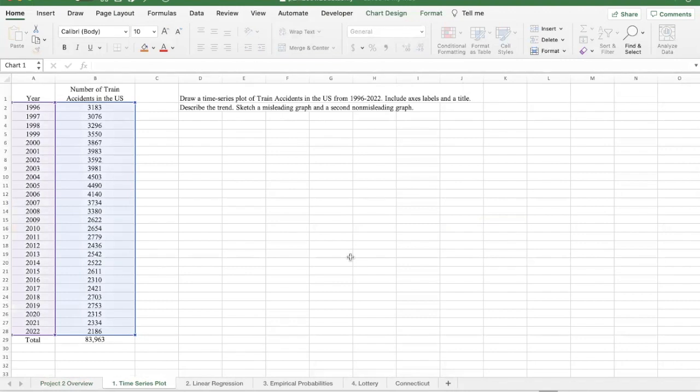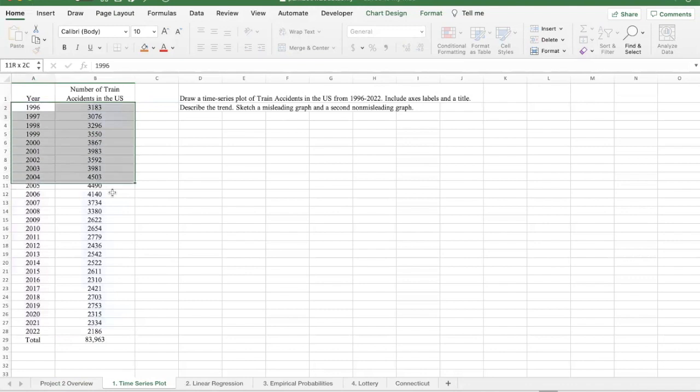In this first part, you're asked to construct a time series graph. And here is a listing of every year since 1996 all the way up to 2022. And here are the number of accidents. Some of these accidents may have been minor. Some of these may have led to deaths of individuals. But they're all kind of combined together in this graph.